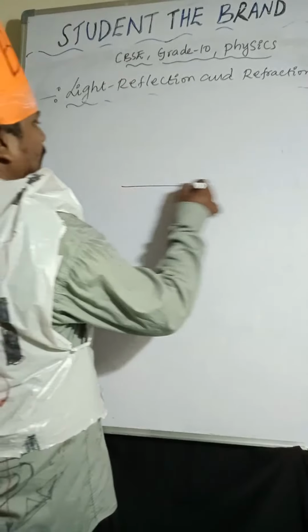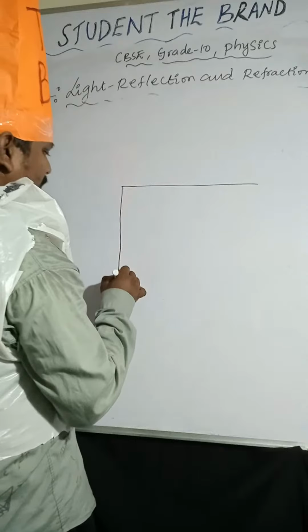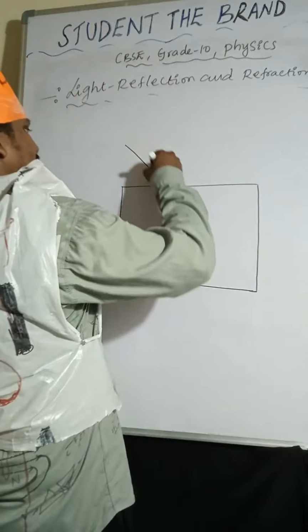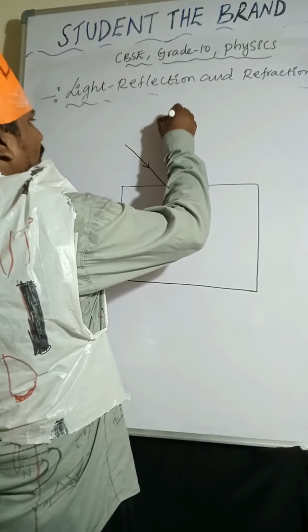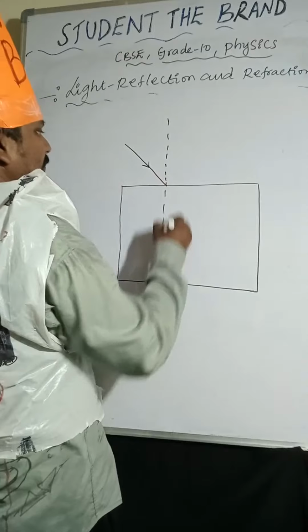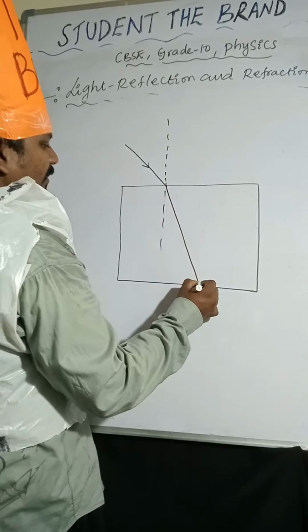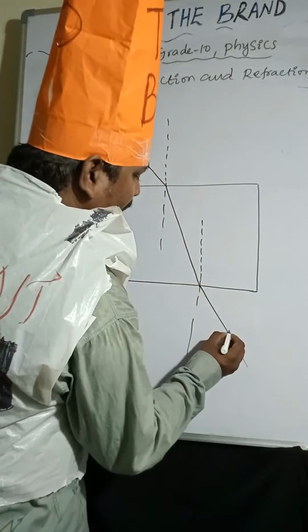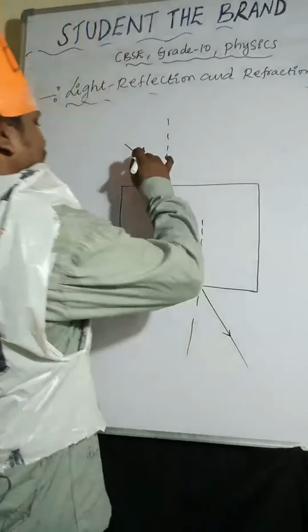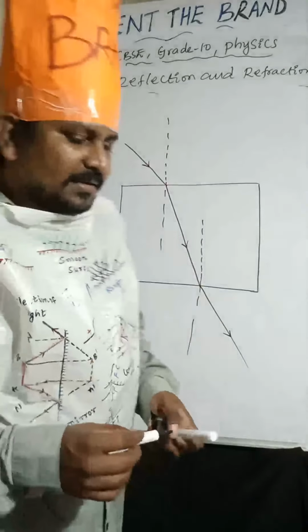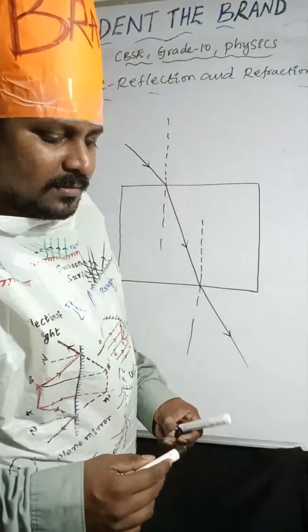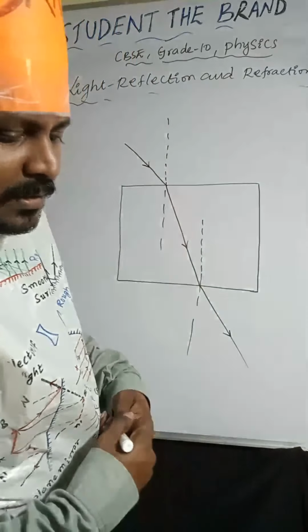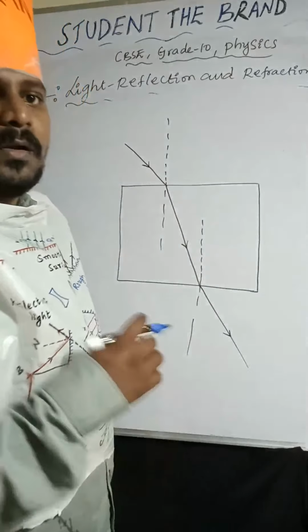So I'm taking the glass slab here. This is the incident ray and this is the normal line. Refracted ray, and this is the emergent ray. Incident ray, refracted ray, emergent ray. Now you can observe here.